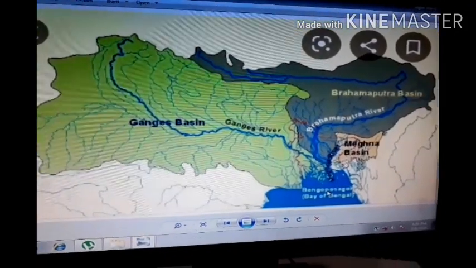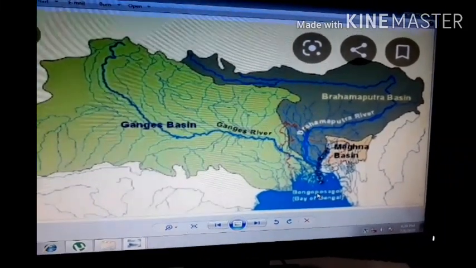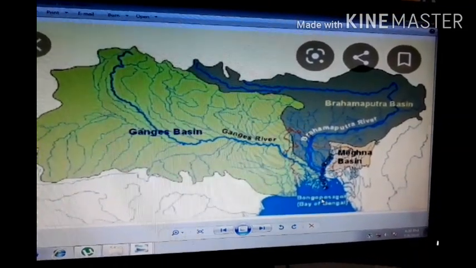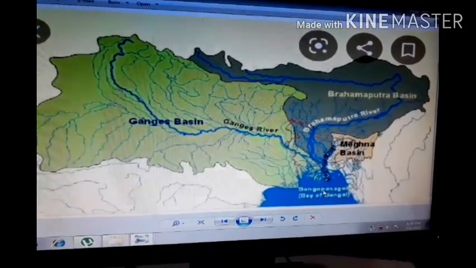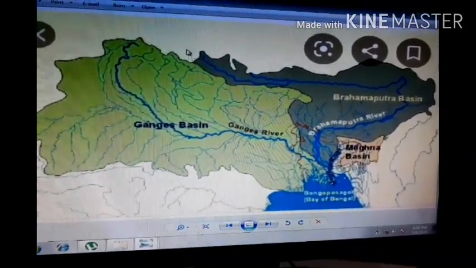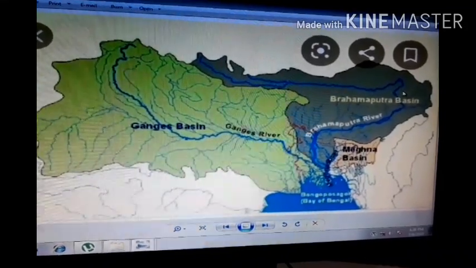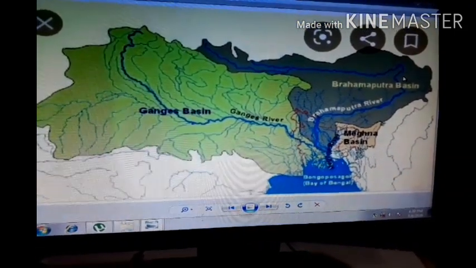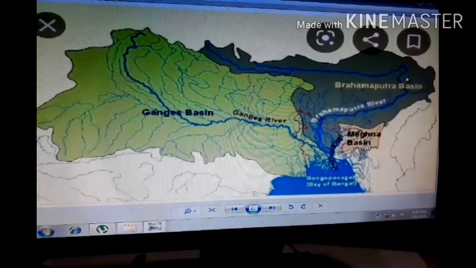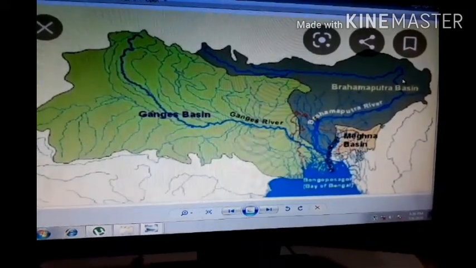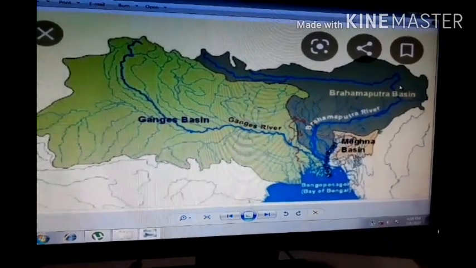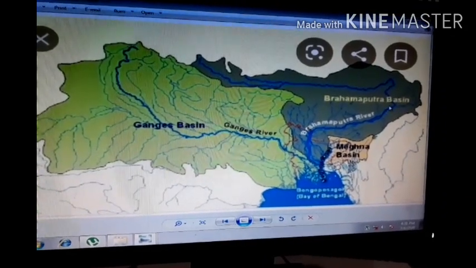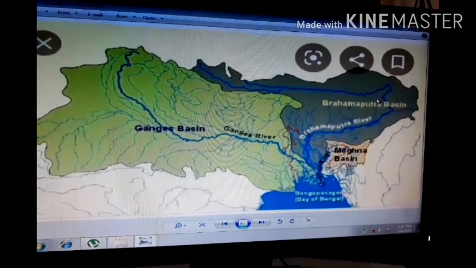The Brahmaputra rises in Tibet, east of Mansarovar Lake, very close to the source of the Indus and Satluj rivers. It is slightly longer than the Indus River, and most of its course lies outside India. It does not come in India. It is going out of India here, and it flows eastward parallel to the Himalayas. On reaching Namcha Barwa, it takes a U-turn and enters India in Arunachal Pradesh. From here, it enters India in Arunachal Pradesh through a gorge.